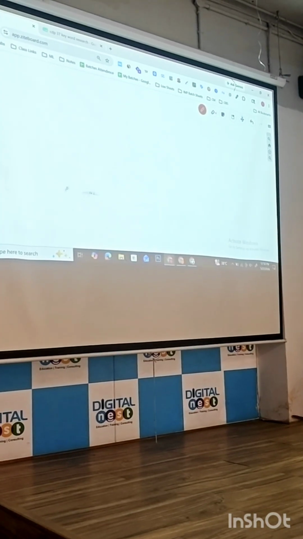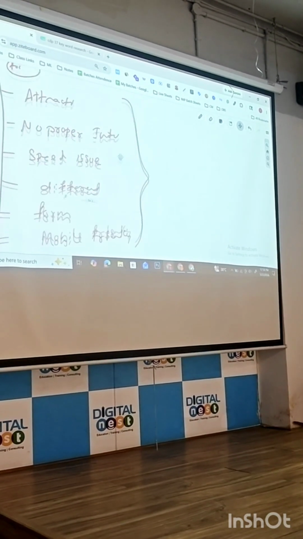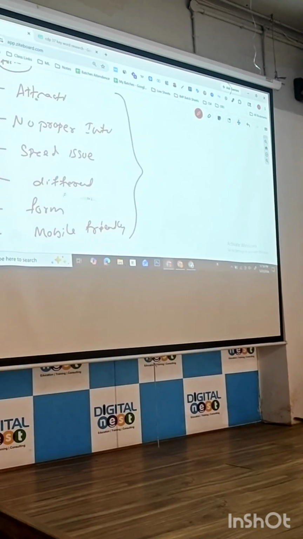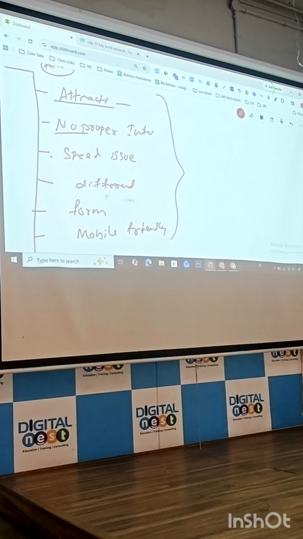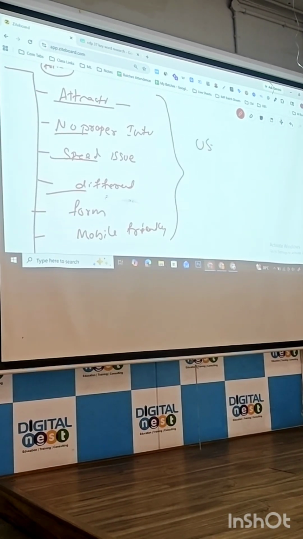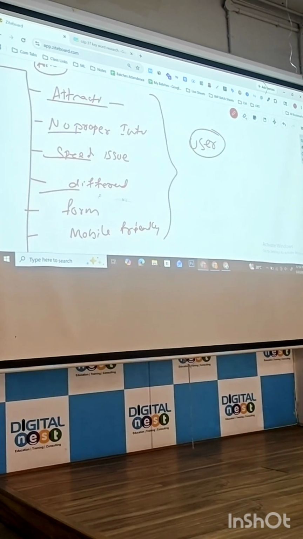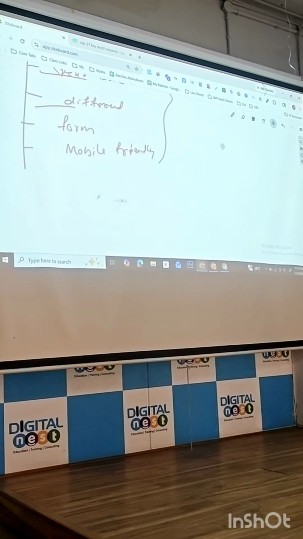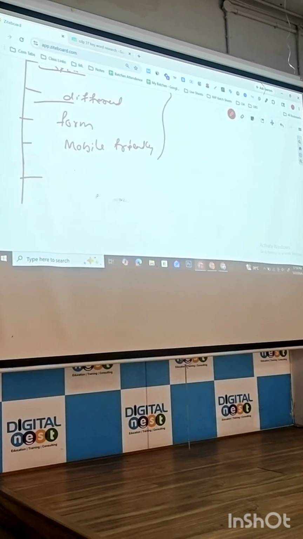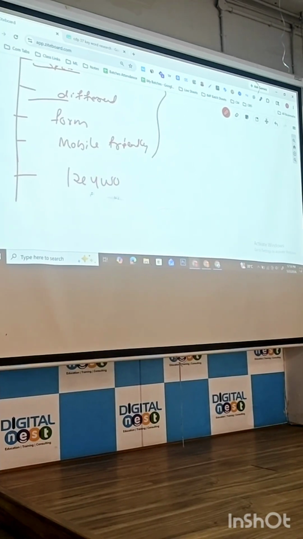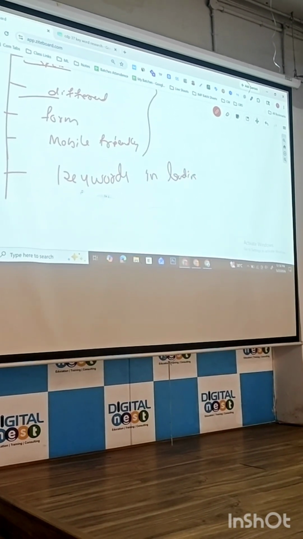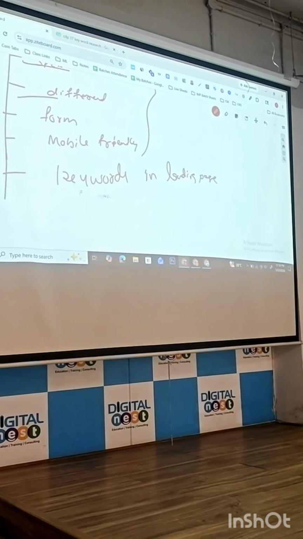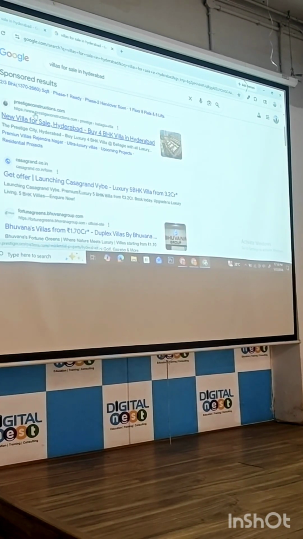One more ranking factor. This landing page is not attractive. There is no proper information. This is according to the user. Okay. How do you tell Google that your landing page is relevant? By adding keywords in the landing page. Okay. How to add that? This is Prestige Constructions.